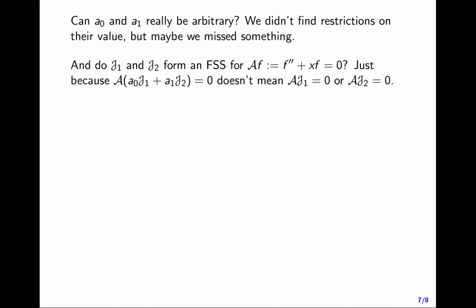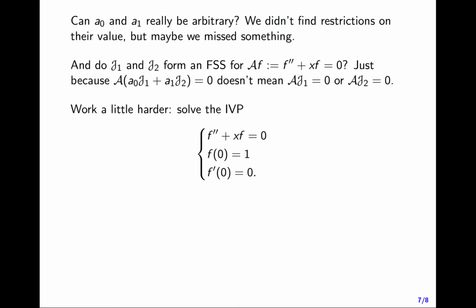We know that this operator A, the Airy operator, when you apply it to the sum a0 j1 plus a1 times j2, is going to be equal to 0, because we know that f solves Airy's equation and f has this form, f equals a0 j1 plus a1 times j2. But just because a linear operator hitting a sum of vectors equals 0 doesn't mean the linear operator hitting the vectors individually equals 0. So do we have A on j1 equals 0 and A on j2 equals 0? We're going to answer both questions affirmatively.